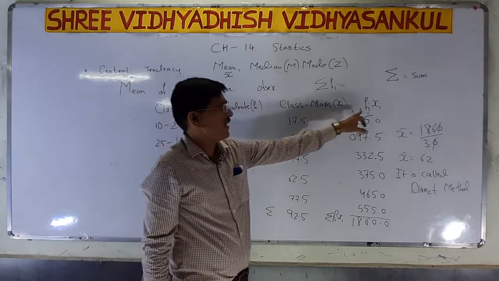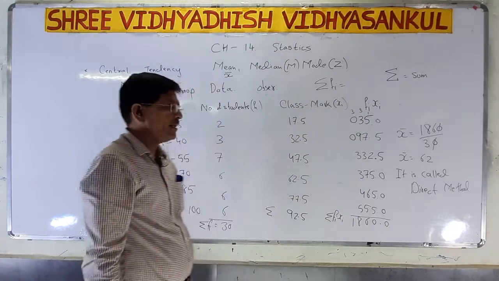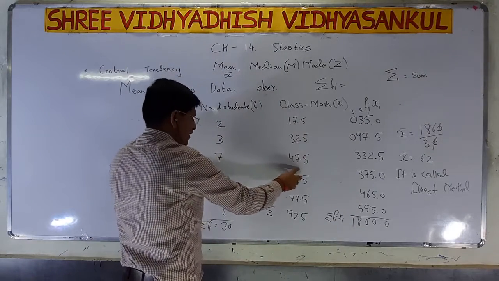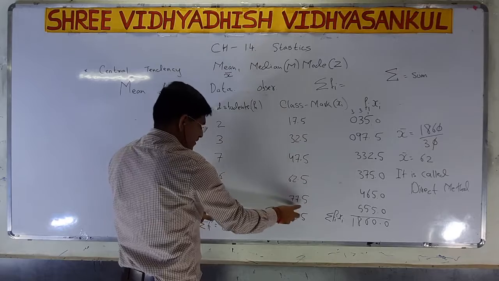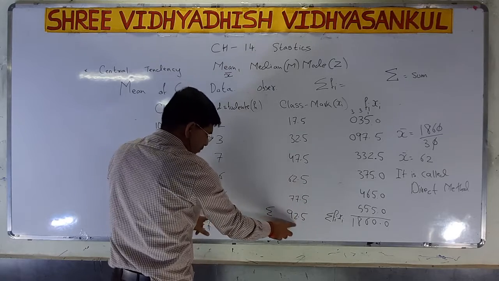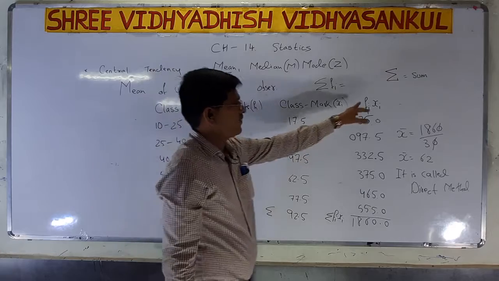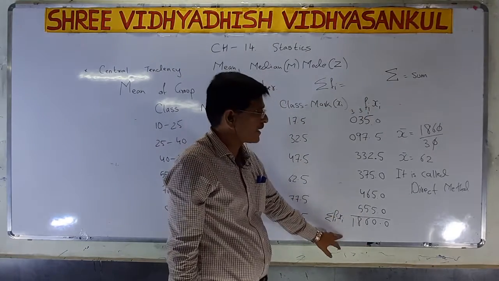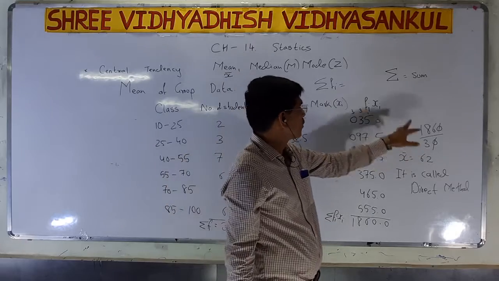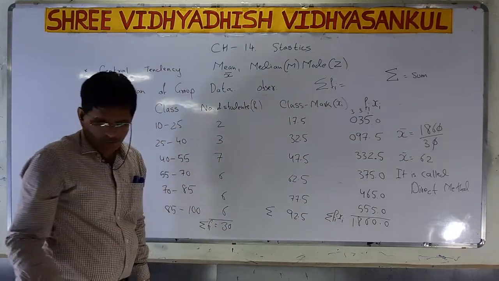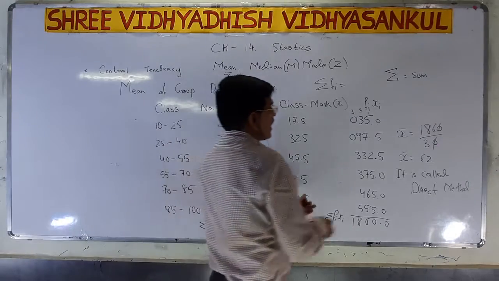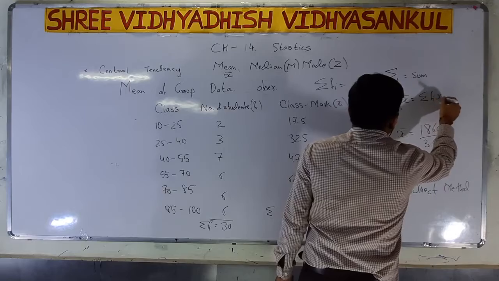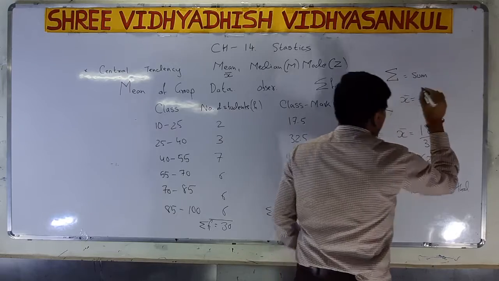Now Fi xi, we have to multiply Fi xi. So we multiply 17.5 into 2, 32.5, 47.5, 62.5 into 6, 77.5 and 92.5 into 5, and we get Fi xi. If we add this, we get sigma Fi xi. So the formula is x bar is equal to sigma Fi xi upon sigma Fi.